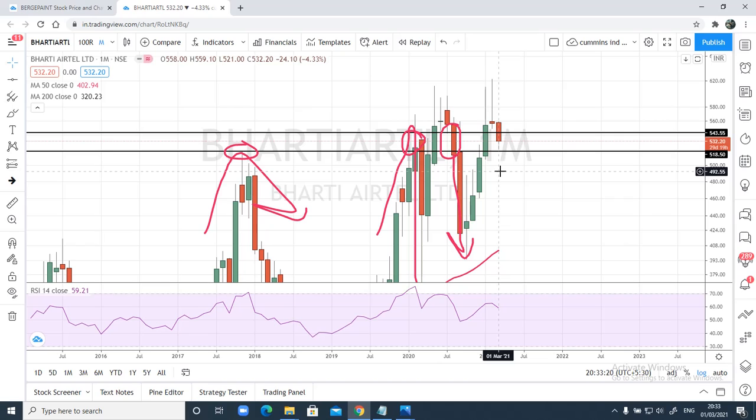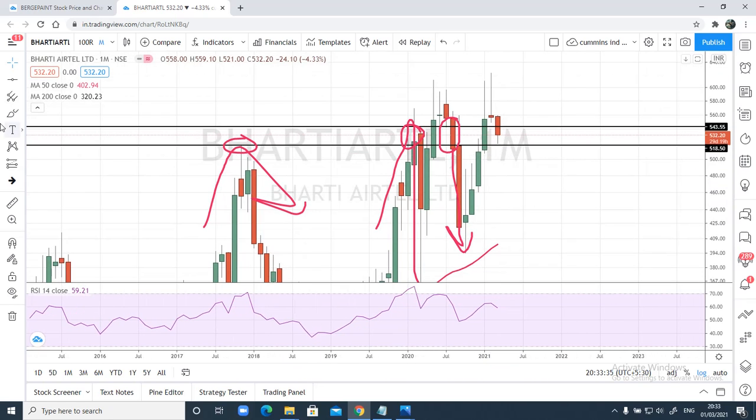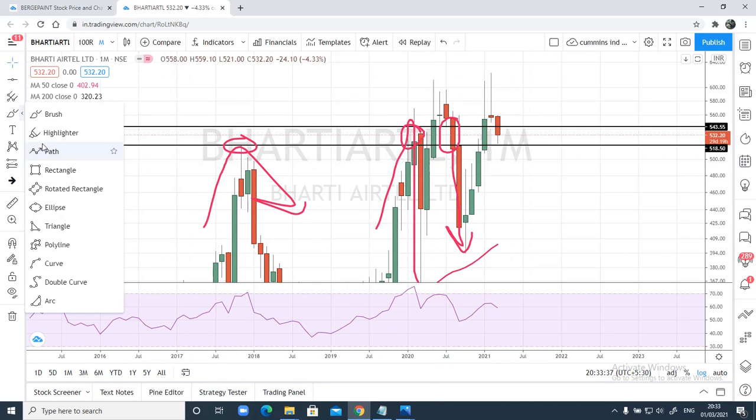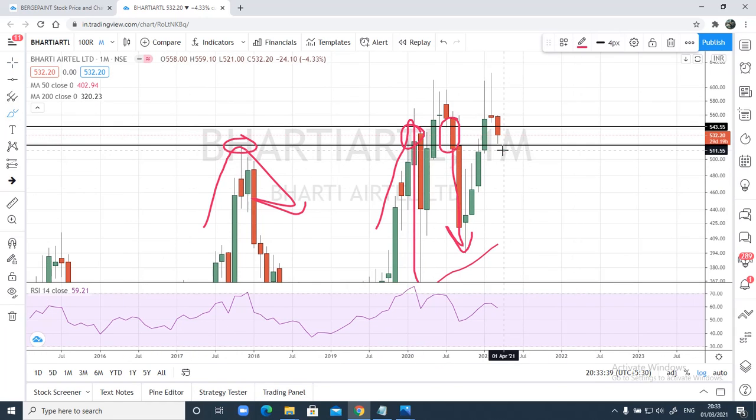And also we have seen this 518.50 is coming somewhere below the 200-day moving average. That's also going to be a very important point where we can see buyers getting weak and sellers getting aggressive. From that level we can see prices move down as well. So for now I can say Bharti Airtel has entered a do or die level situation. Any bounce from this level 518.50, then we can expect again 543 and prices may move to 557 and 580 levels.